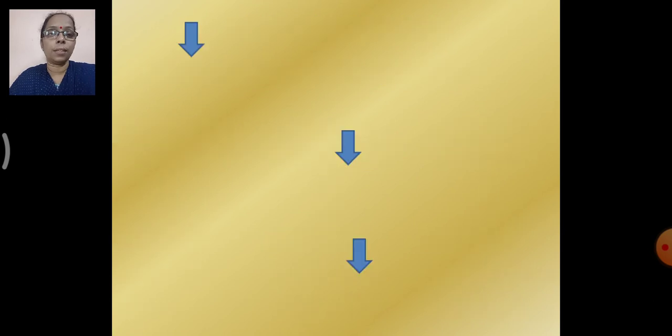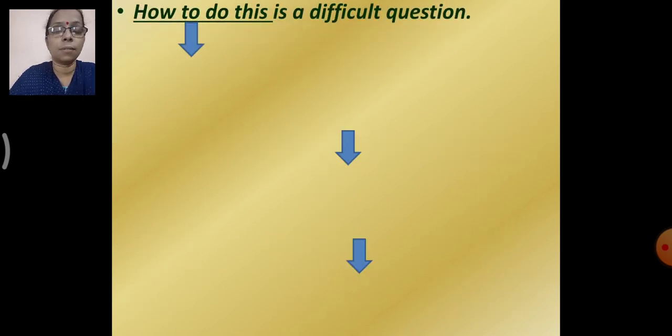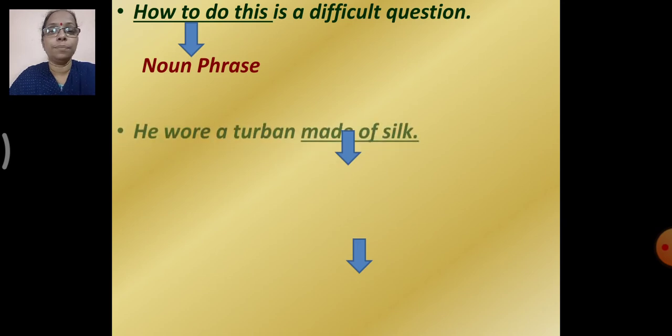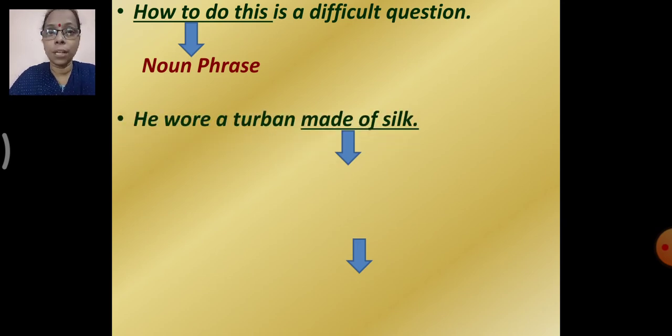Okay? Yes. Let's discuss some sentences. How to do this is a difficult question. So now here, which is a phrase? How to do this, right? So what is a difficult question? How to do this? So here we can see that this phrase is a noun phrase. Yes? Then, he wore a turban made of silk. So, which is a phrase here? Made of silk. And it is describing the turban. So, which phrase will it be? Yes, it is an adjective phrase.